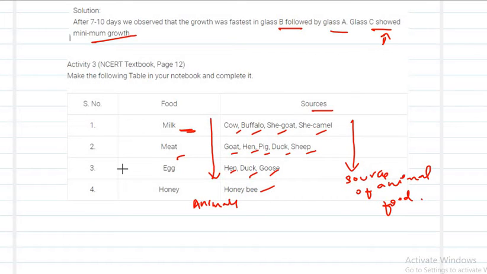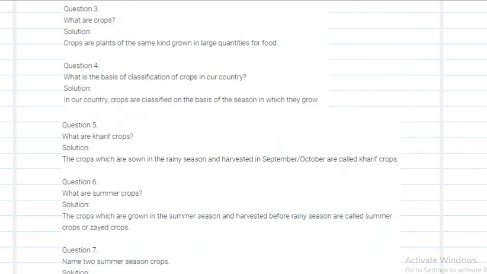Okay. These are the three activities which are there in your textbook. That is the answer for the activity. How will we define crops? Crops are nothing but plants of the same kind which are grown in a large quantity. Then what is the basis of classification of crops in our country? In our country, the crops are classified on the basis of the season in which they grow. And what are kharif crops? The crops which are grown in the rainy season.